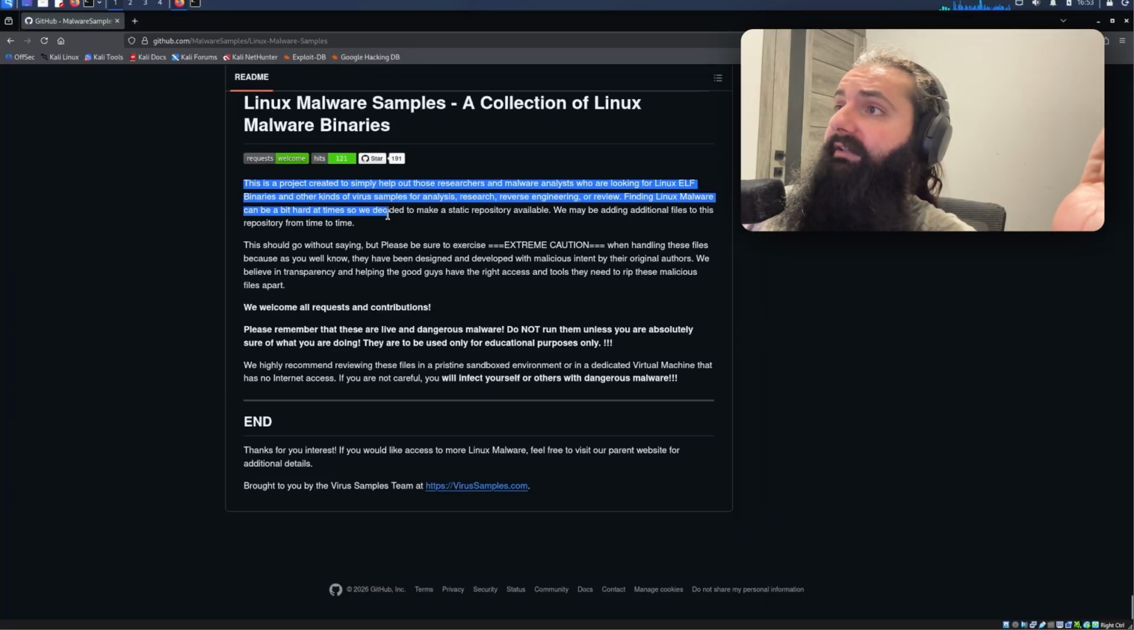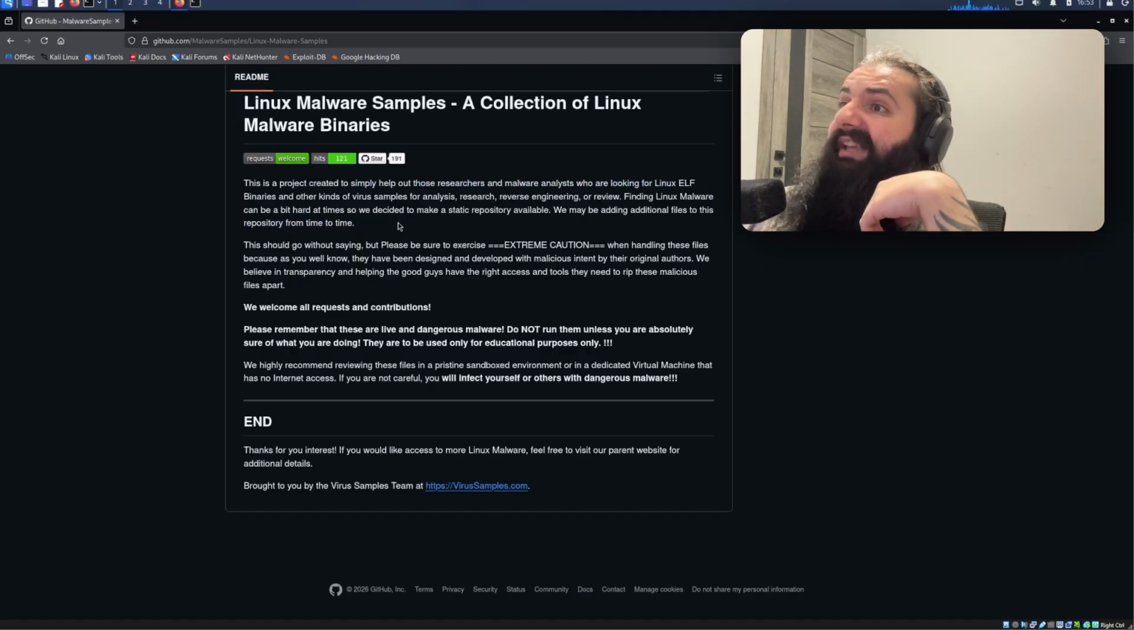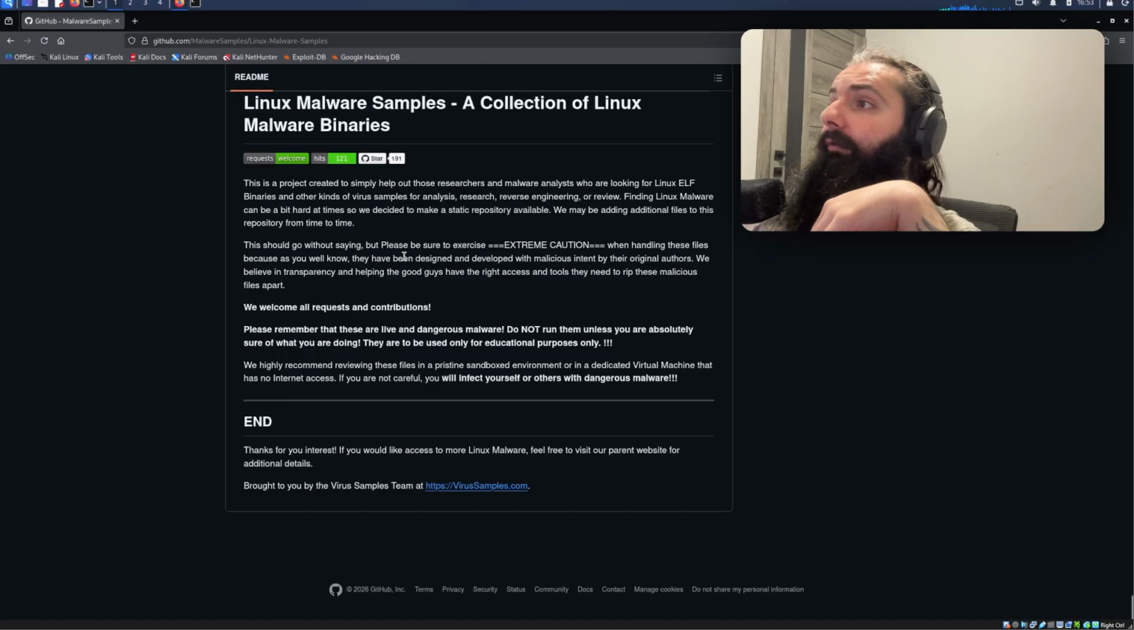If we scroll a lot here, because there are a lot of samples, it says: this project was created to simply help out those researchers and malware analysts who are looking for Linux ELF binaries and other kinds of virus samples for analysis, research, reverse engineering, or review, which is what we're going to be doing today. Finding Linux malware can be a bit hard at times, true, so we decided to make a static repository available.